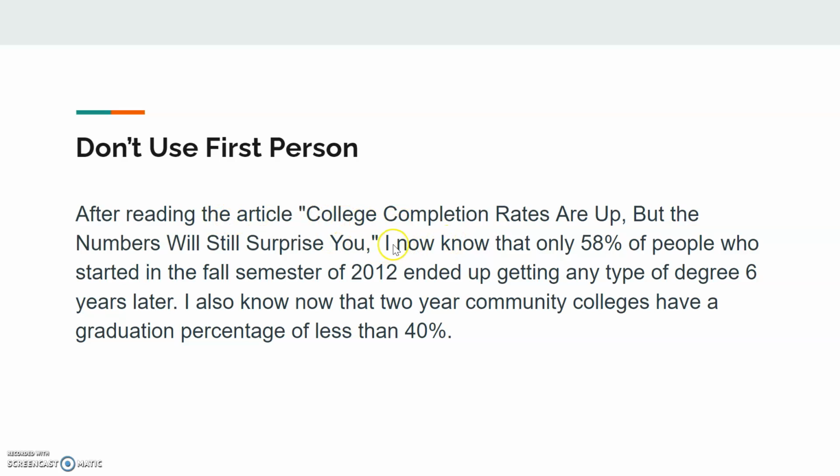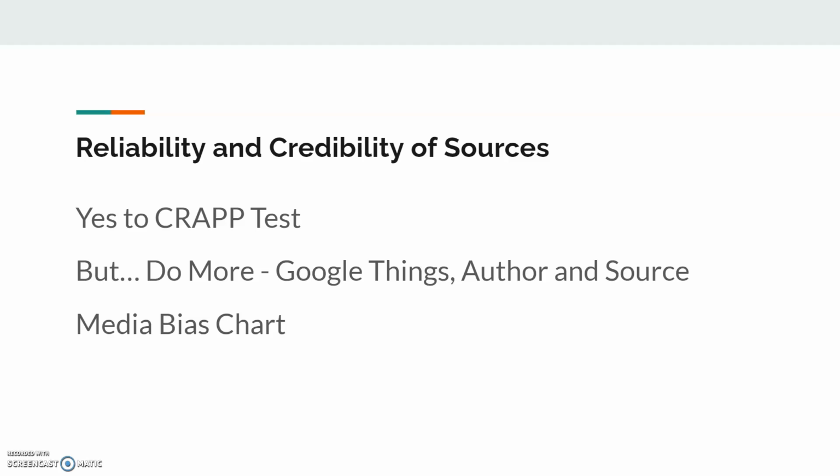In the article, college completions are up. Elisa Nadworny reported that only 58% of people who started ended up with a degree. In addition, she says that two-year community colleges have a graduation rate of less than 40%. So then we're giving credit to the author all throughout. Okay, so reliability and credibility of sources.